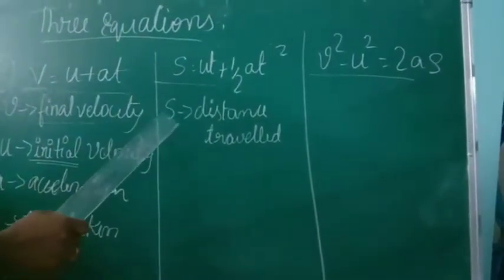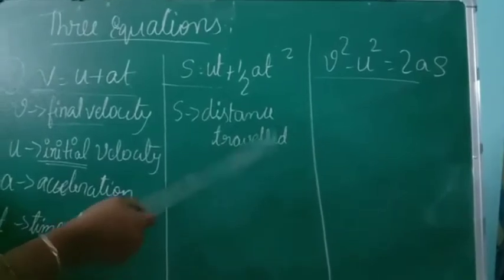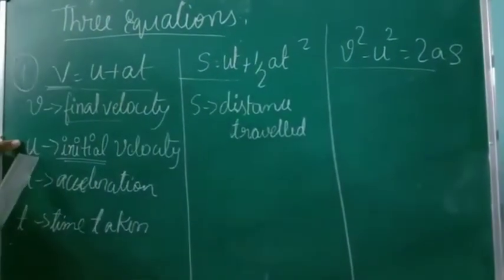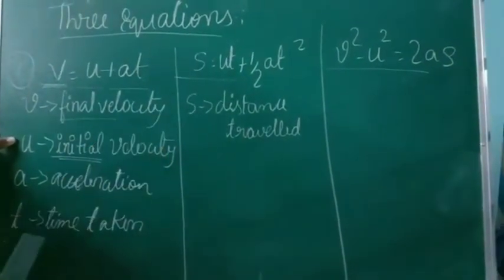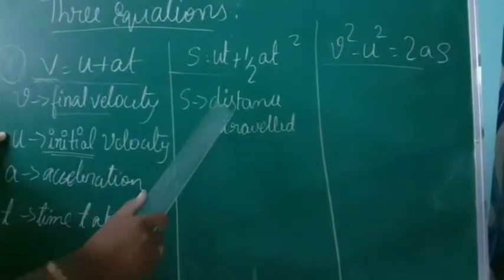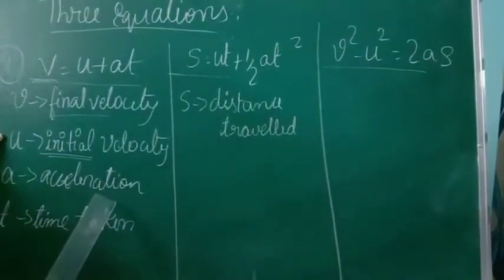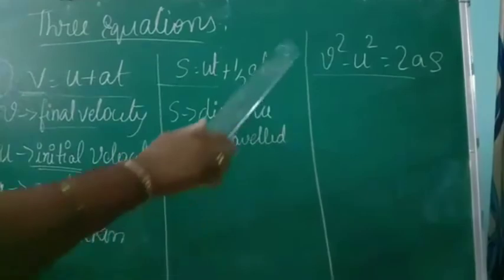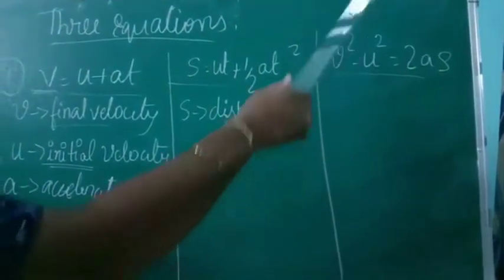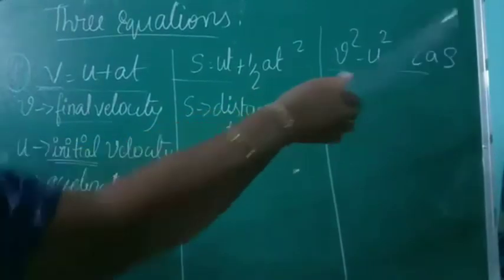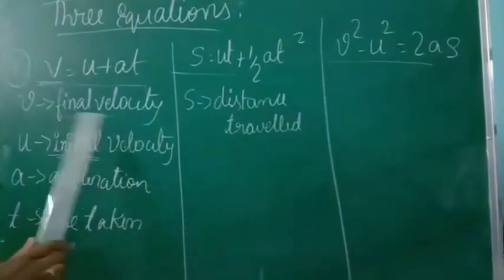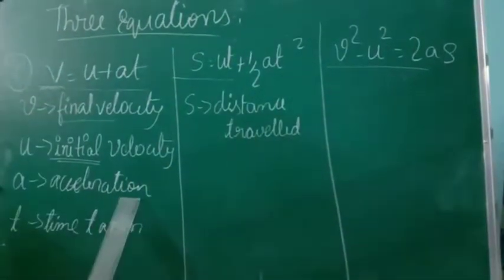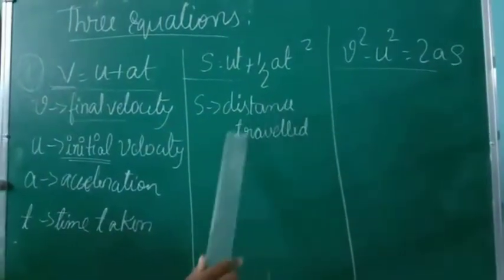Here S stands for distance traveled by an object, and U is similarly like the first one. U is initial velocity, T is time taken, half is a numerical term, A is acceleration. So these are the expansion of the second formula. Now coming to the third formula, here nothing special in this. V square minus U square is equal to 2AS. V means final velocity, U is initial velocity, A is acceleration as well as S is distance traveled.